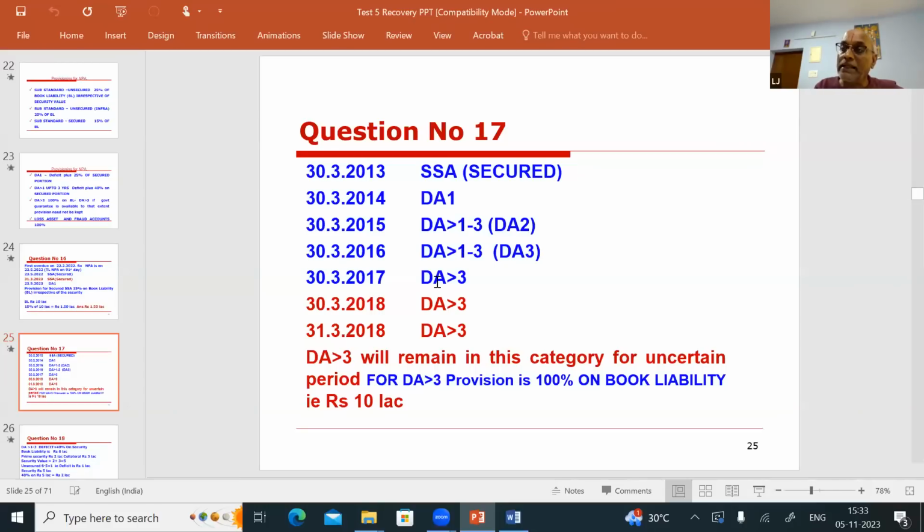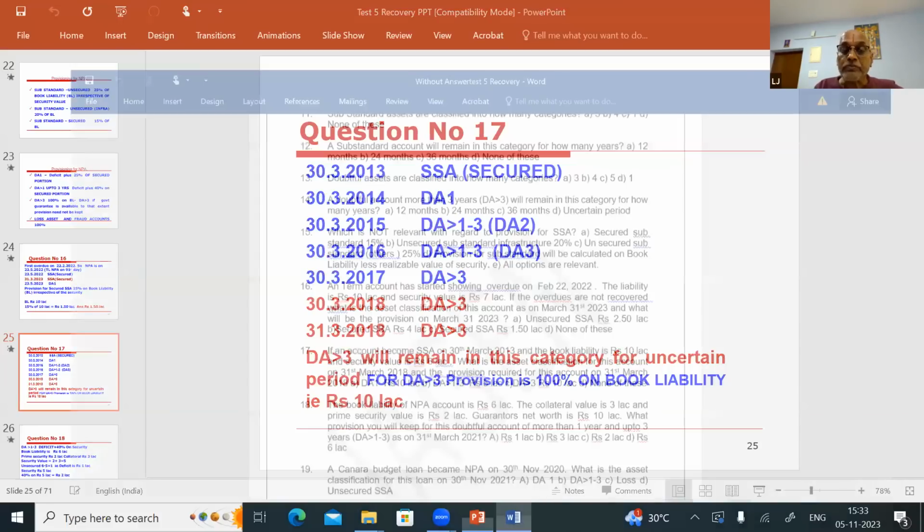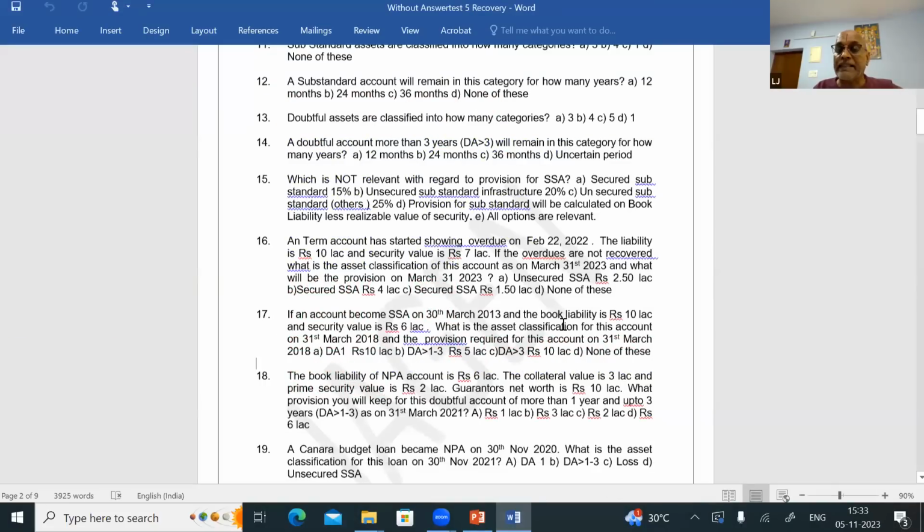Once an account is classified as DA more than 3, it will remain in this category for an uncertain period. On 31/3/2017 it is DA more than 3, and on 31/3/2018 also it is DA more than 3. What is the question? Let us see the question. What is the asset classification for this account on 31st March 2018? The asset classification is DA more than 3.